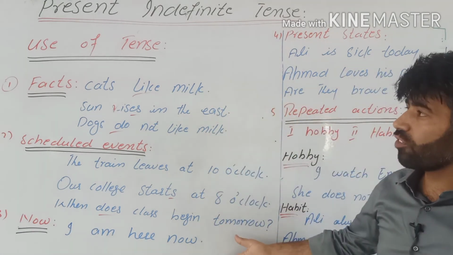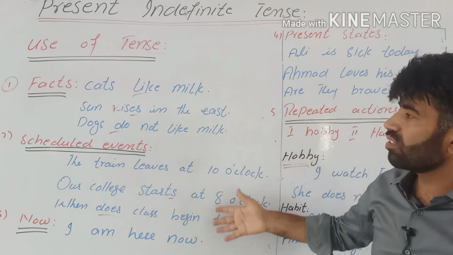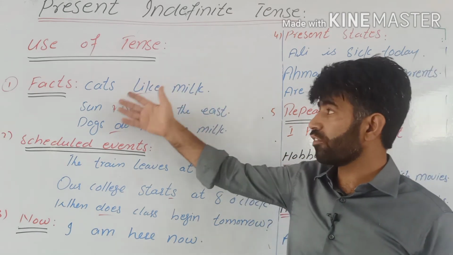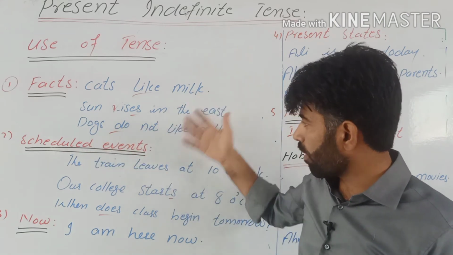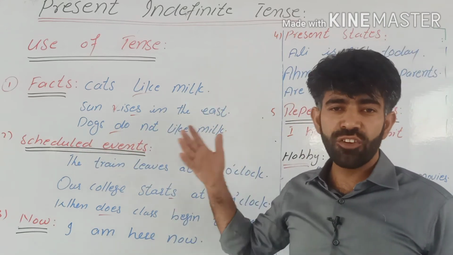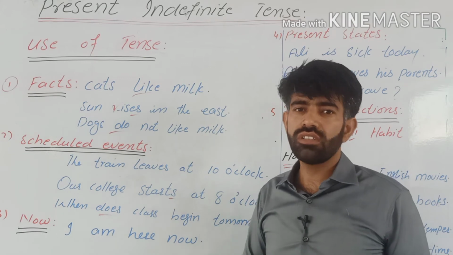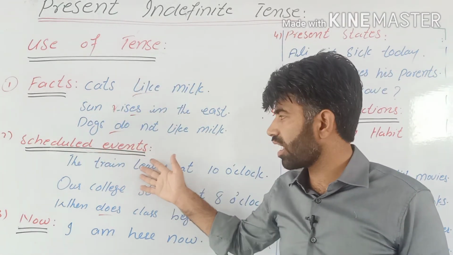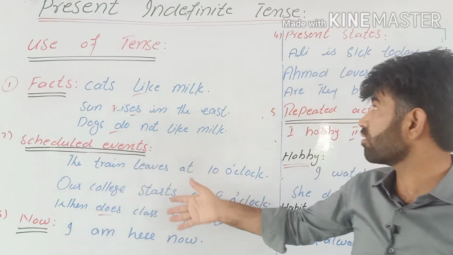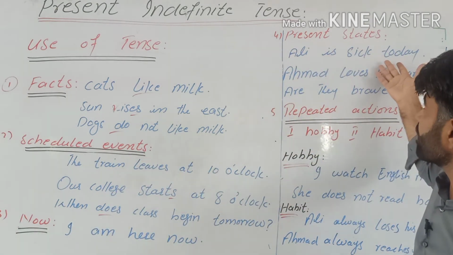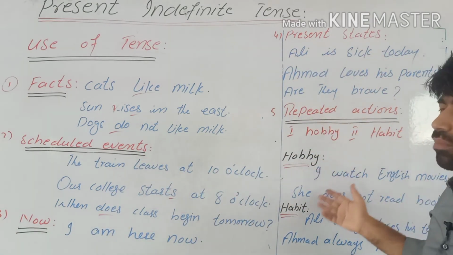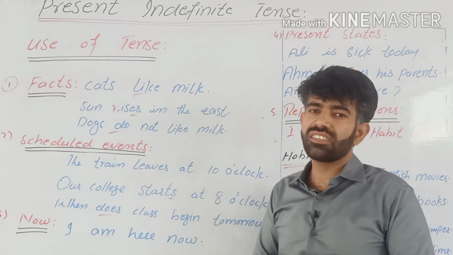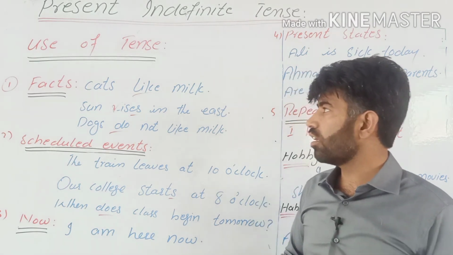So these are a few uses, or the basic uses, of present indefinite tense. And if you want to master it, you better make a few sentences on your own. Try writing a few sentences about facts, scheduled events, now, present states, repeated actions, hobby, habit. Only then you will be able to master it. Otherwise, it will be difficult for you.